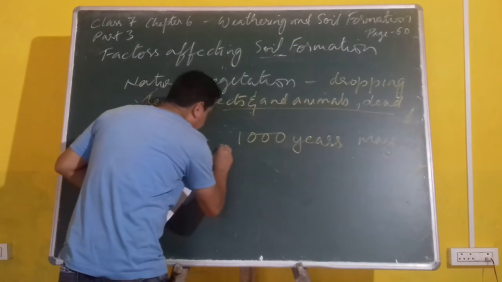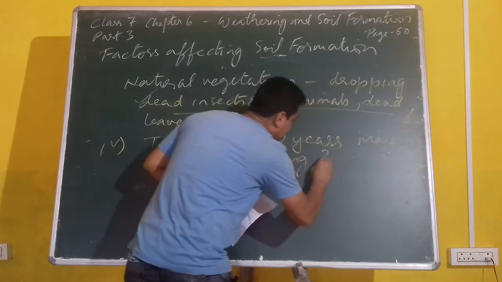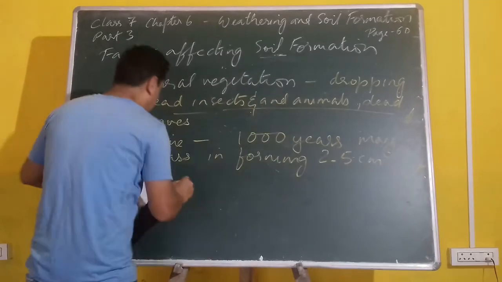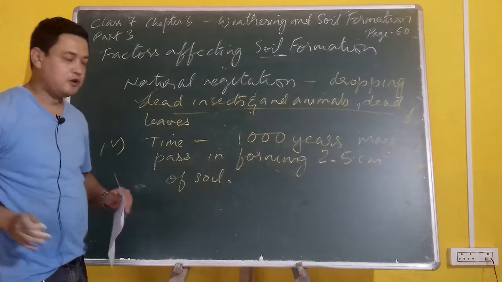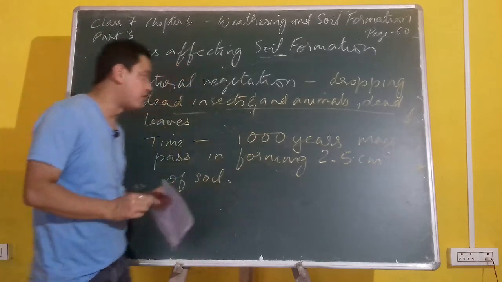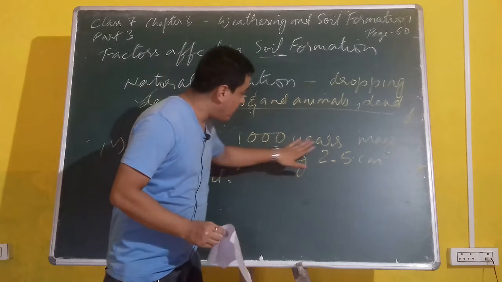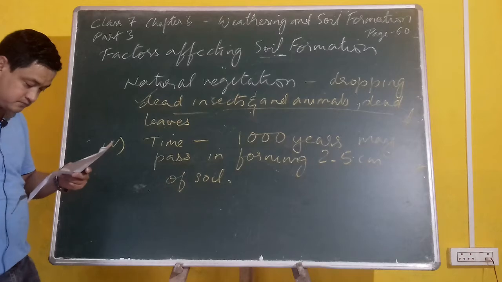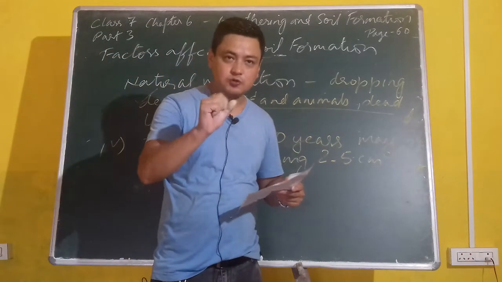Okay, in forming or in making 2.5 centimeters of soil, which you will not find in your book, so you can just write it down. Soil takes many years to form. It takes 1000 years to make 2.5 centimeters of soil. Time defines the thickness of the soil also.